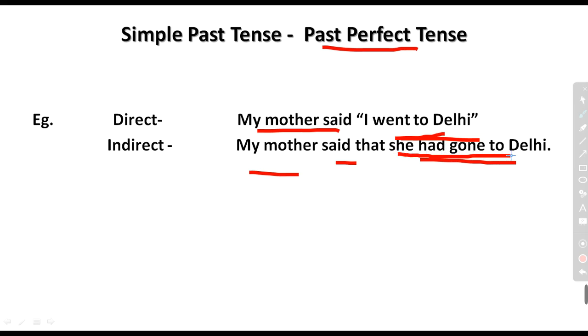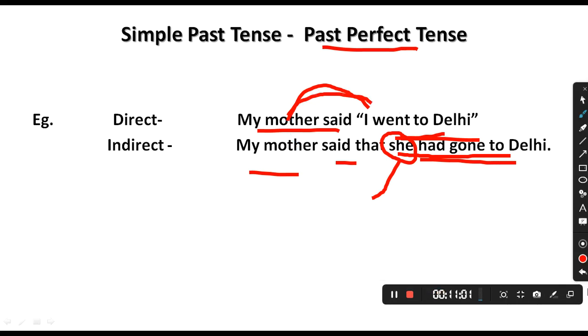I went to Delhi will be changed in indirect to I had gone to Delhi, but I, who is representing the mother, I have told you that if it is male, then we will write he there. If it is female, then we will write she there. Same here.